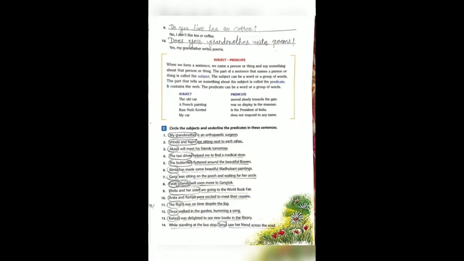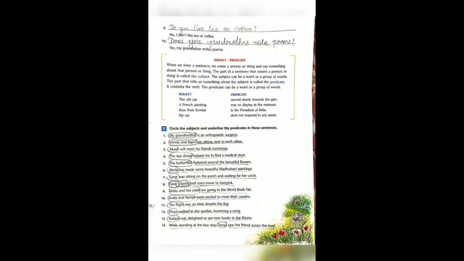Next example. Anita and Ramaya were excited to meet their cousins. What is the verb? Yes, the verb is what? Were excited. Who were excited? Anita and Ramaya. So Anita and Ramaya is the subject and the rest of the sentence is called the predicate.